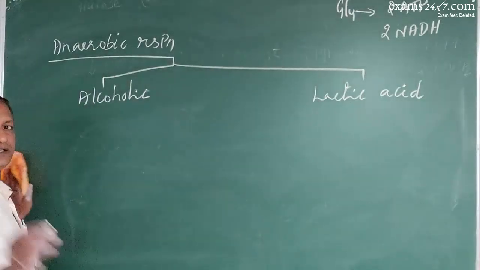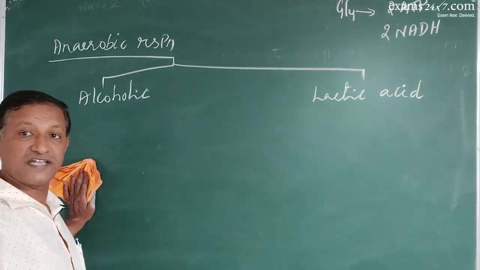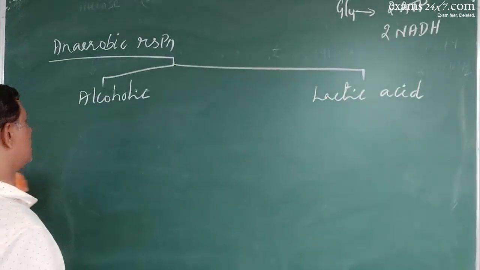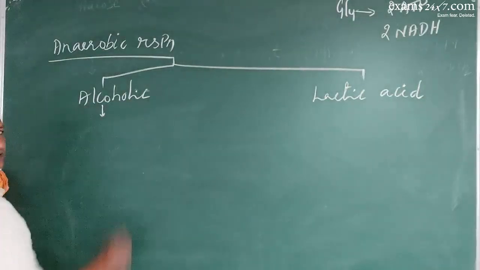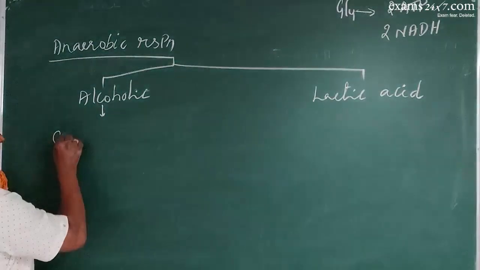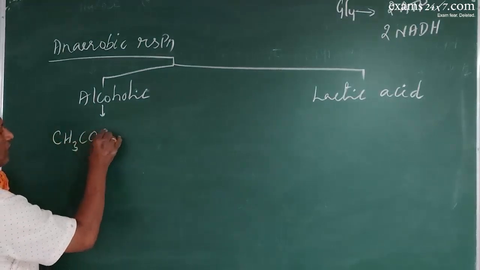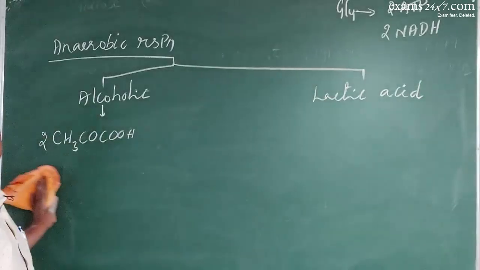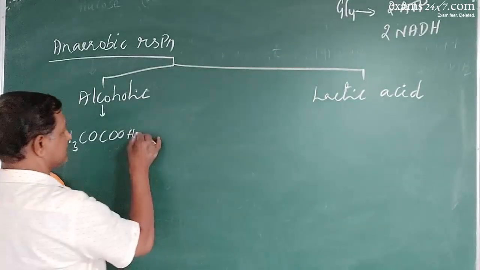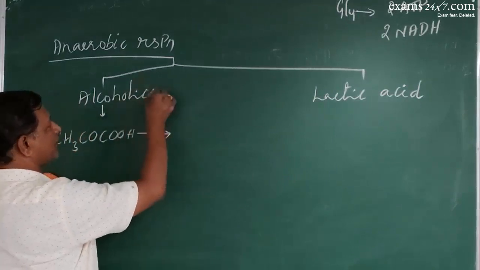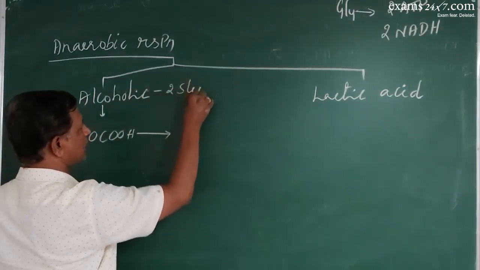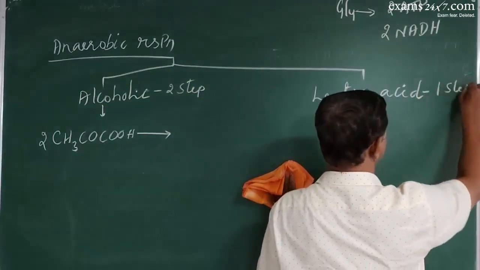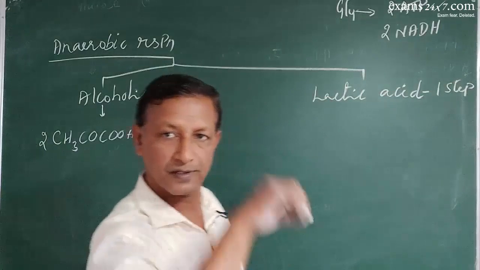What happens here? Already the glycolysis is done. After glycolysis, either this or this. So now let us start with the pyruvate molecule, CH3COCOOH. So two molecules of CH3COCOOH are there. Now this alcoholic fermentation is a two-step process, but lactic acid fermentation is a single-step process.